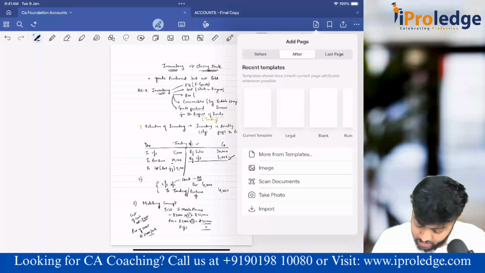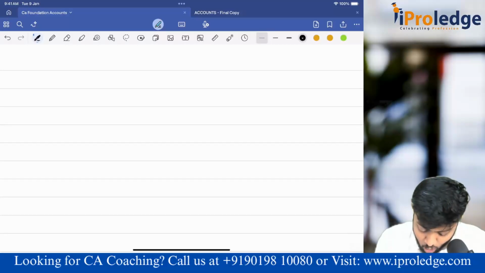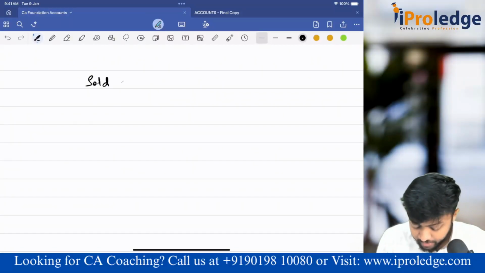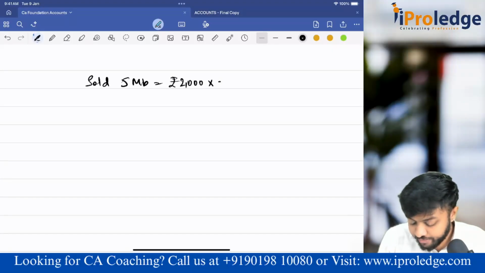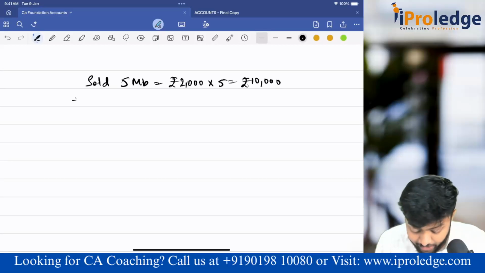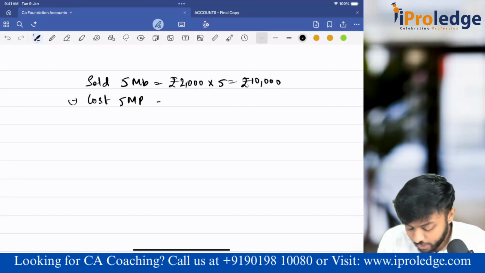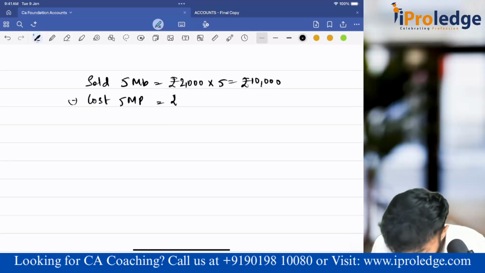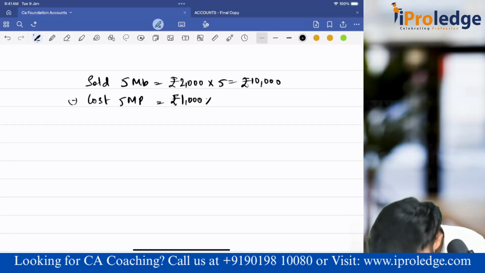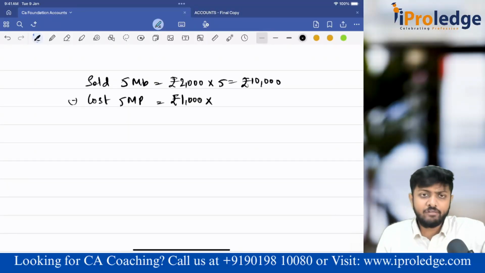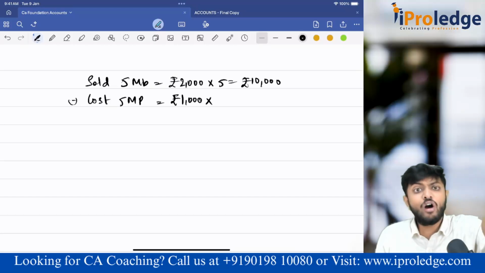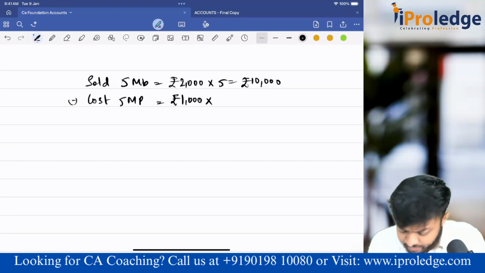What you will do is, if you have sold 5 mobile phones, then rupees 2000 into 5, it becomes 10,000. Then you have to compare it with cost of 5 mobile phones only, which is 1000 rupees each. So 1000 into how much have I sold? I have sold 5 mobile phones only. I have to take cost also of 5 mobile phones only.